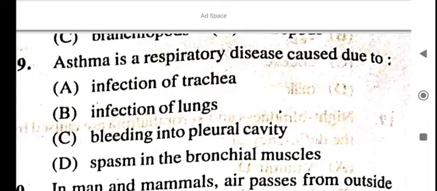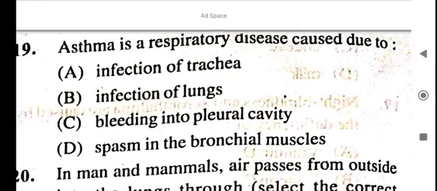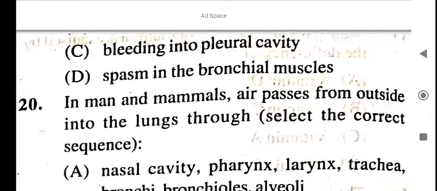Okay, D is the answer. Asthma is a respiratory disease caused due to spasm in the bronchial muscles.